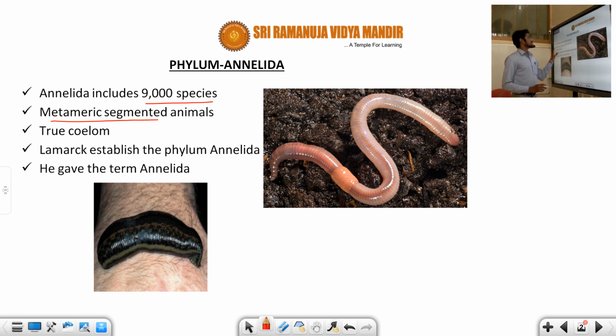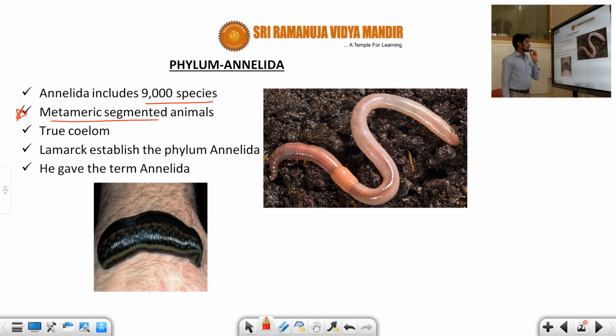That means the body shows segments. The external segments correspond to the internal segments. The body is divided into segments. It is the first phylum showing metameric segmentation. This point is very important for the NEET exam.